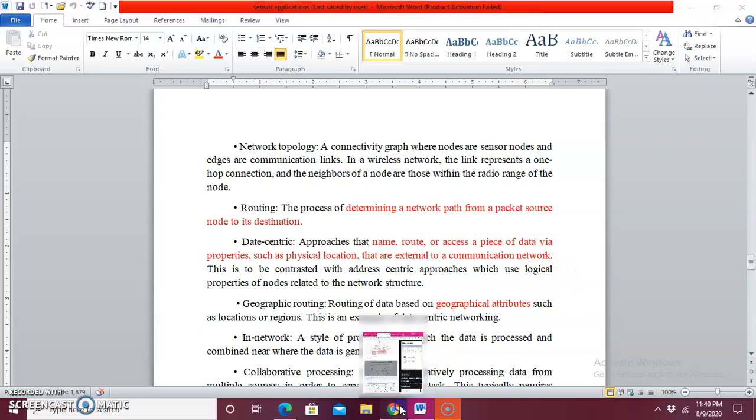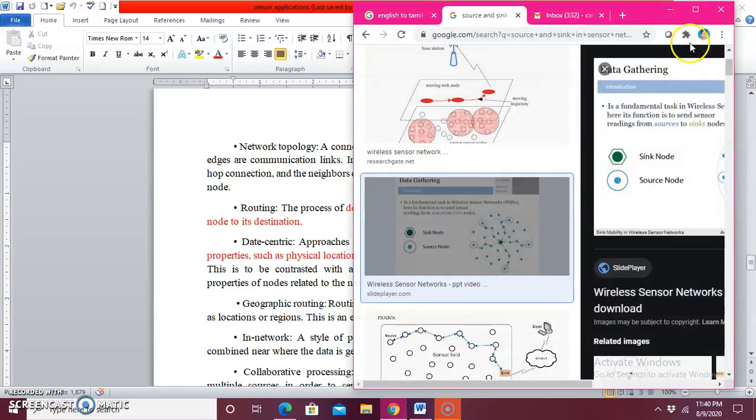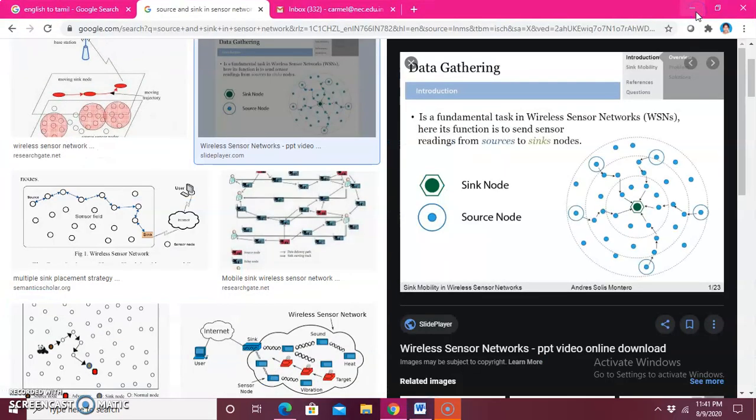Before data centric, I would like to show you one diagram. Just look at the diagram. Here this blue dot is called a source node and this is called a sink node. Wherever the data travels from the source to your sink, the overall thing is called data gathering.